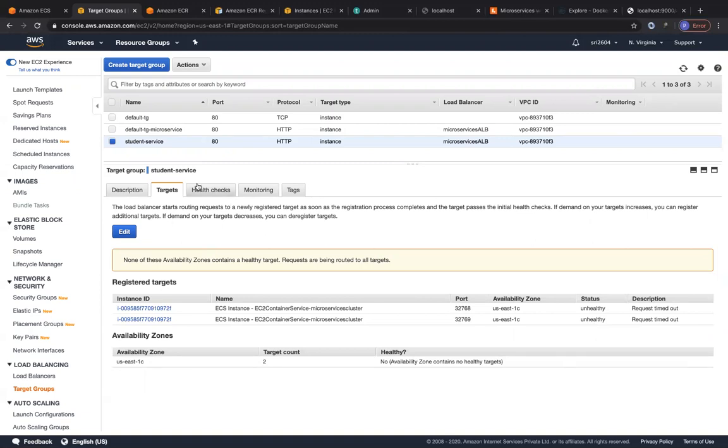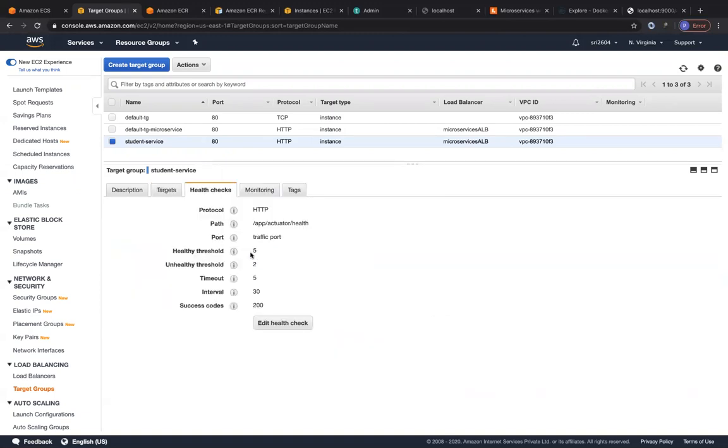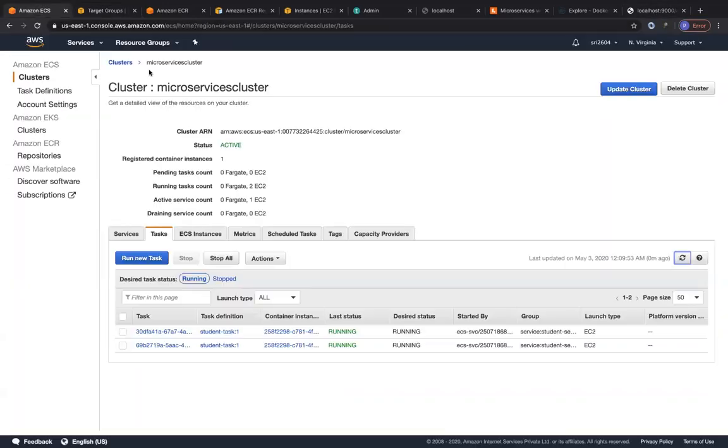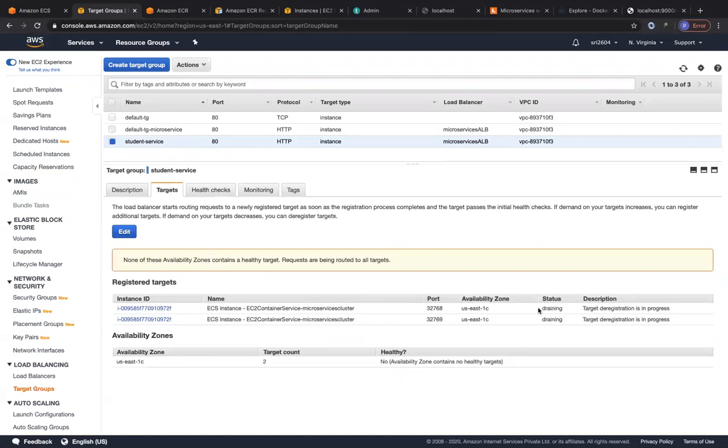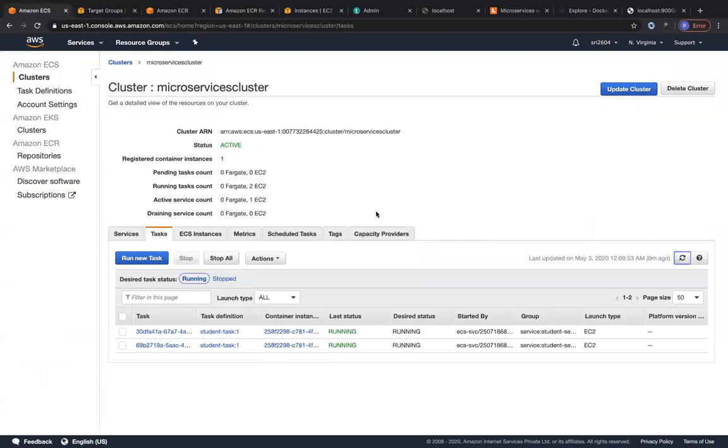So let's just check the health check right now. So it has to pass 5 healthy thresholds of timeout 5 seconds, and the interval is 30 seconds. So we have to approximately wait for at least 150 seconds before we find out that our targets are healthy, right? And it's app/actuator/health, which we already tested over here, which should be working fine. So let me just wait on this target group's target. So right now it's in the draining status because it found out that these are unhealthy. So let us wait for some more time before the ECS service spawns 2 more containers over here.